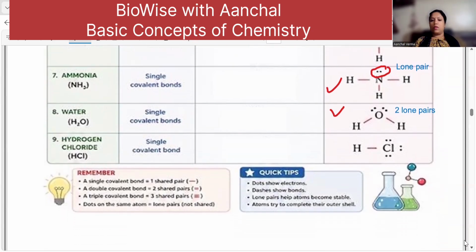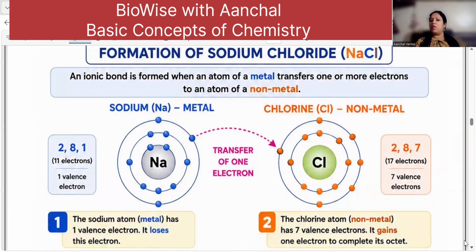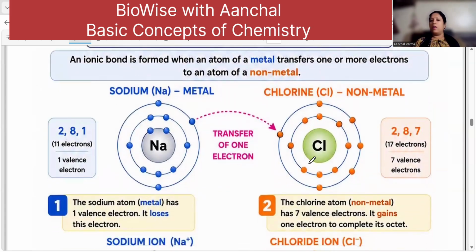Now let us go to the ionic bond. Ionic bond is formed by the complete transfer of electrons from one atom to the other. So formation of sodium chloride. Ionic bond is formed when an atom of a metal transfers one or more electrons to a non-metal. Always remember. Now here there are different colors of electrons used. You don't use different colors in the exam. Rather, instead of a dot, use a cross. Always remember, electrons are represented as solid dots and or a small cross.